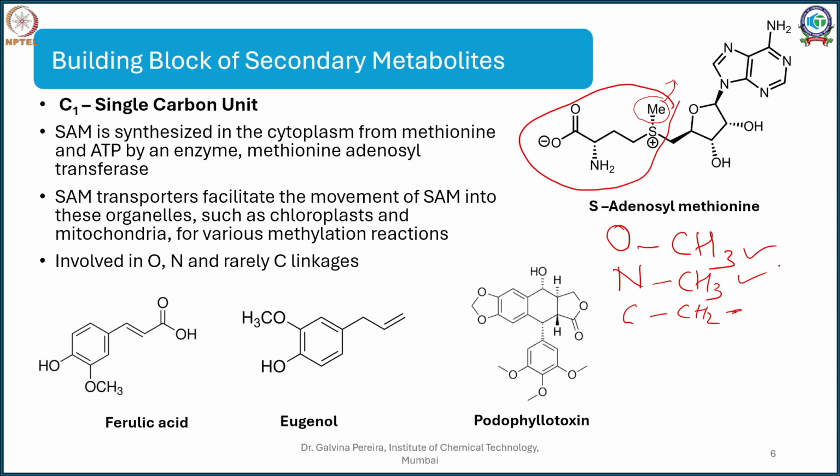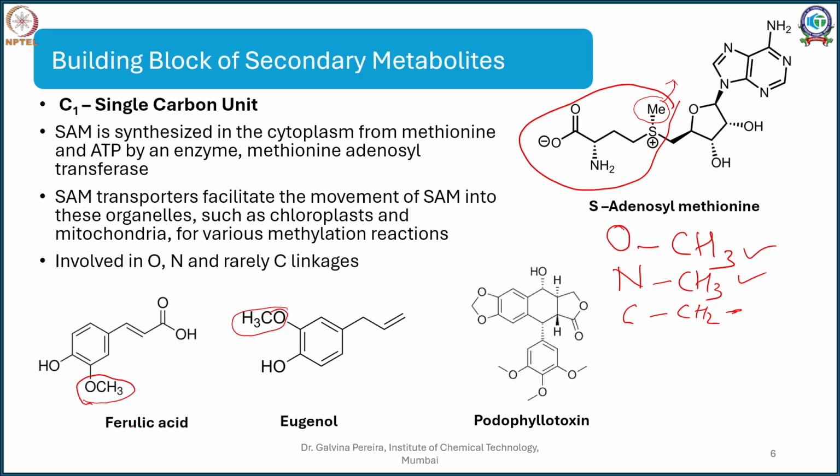Now looking at examples, suppose you see a molecule such as ferulic acid. I am focusing on CH3 because I am seeing this building block. Whenever you see a natural product with a methyl substitution of the nature OCH3 or NCH3, can you spot it? Here it is.